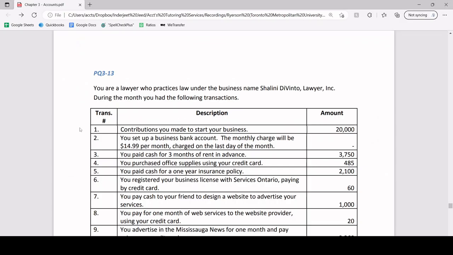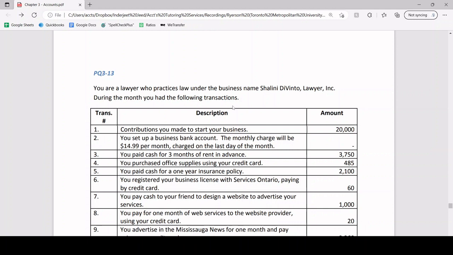Next, you set up a business bank account. The monthly charge will be $14.99 per month, charged on the last day of the month. Remember, this one has no transaction, no entry, because we set up the business account. So this is a business activity, but it doesn't change anything within the accounting equation. So that's very important.